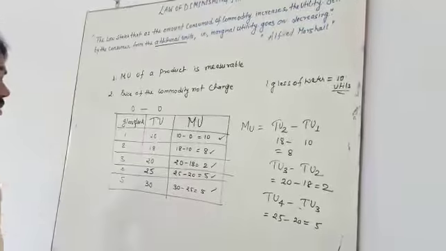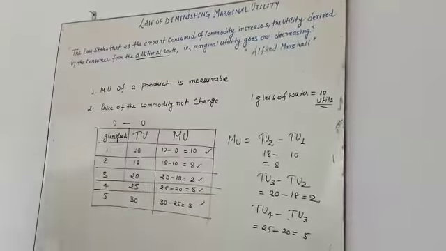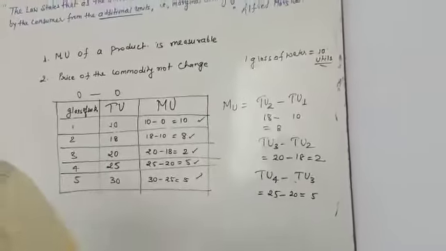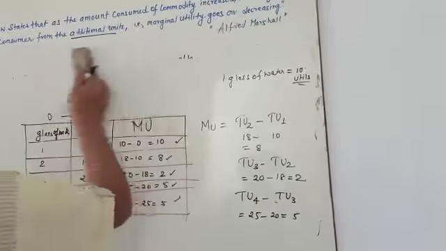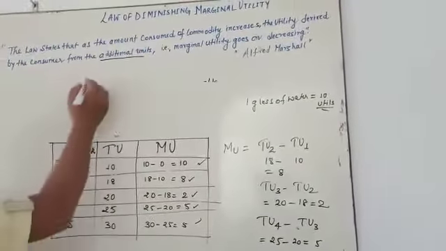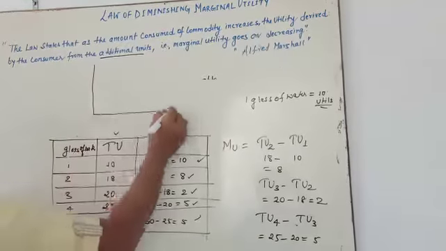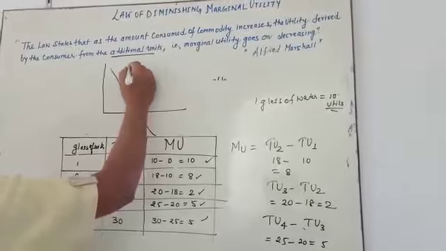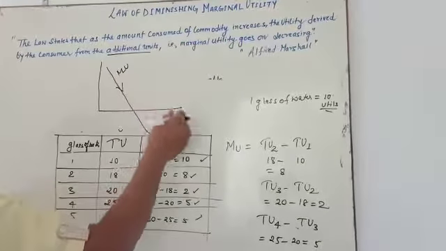Coming next, what about the marginal utility graph? When you draw the marginal utility graph, it always goes toward the negative, because it is in decreasing form.